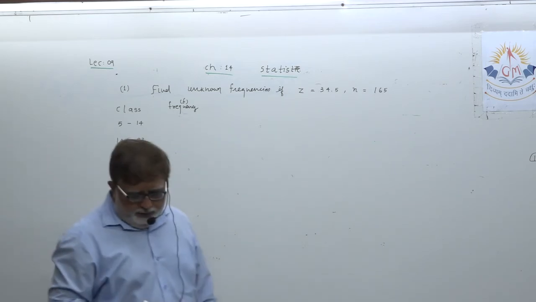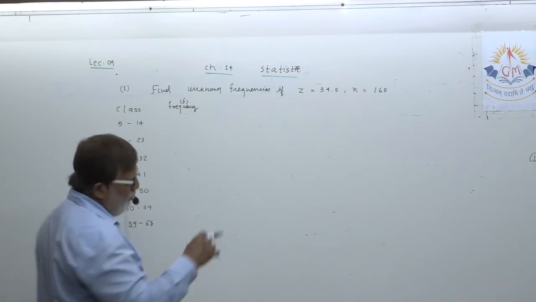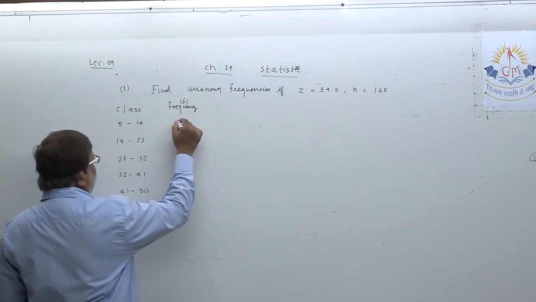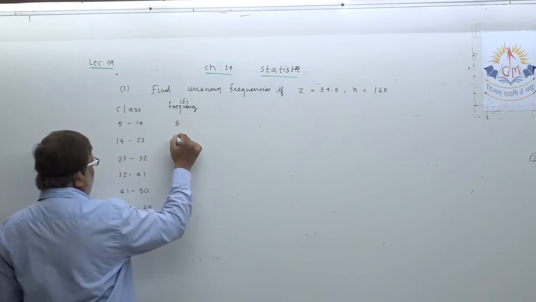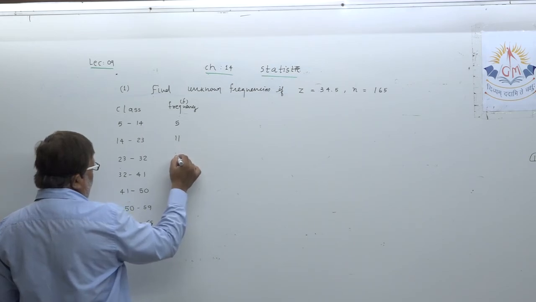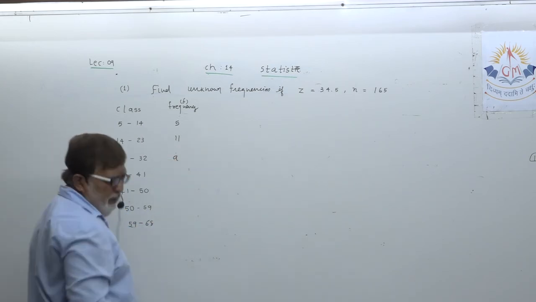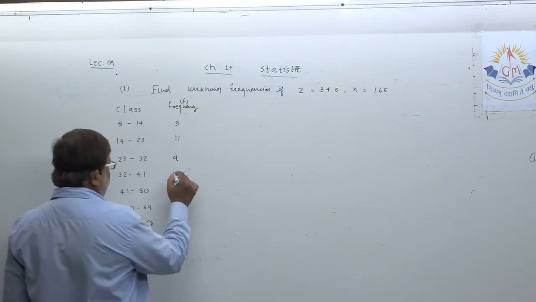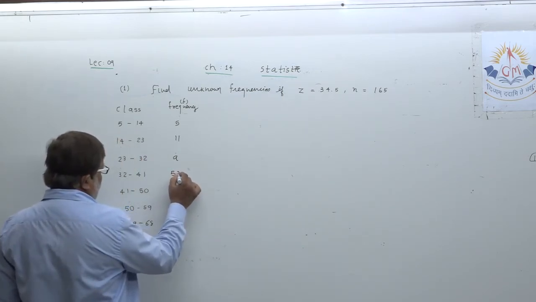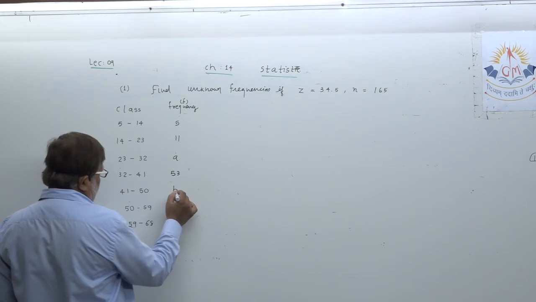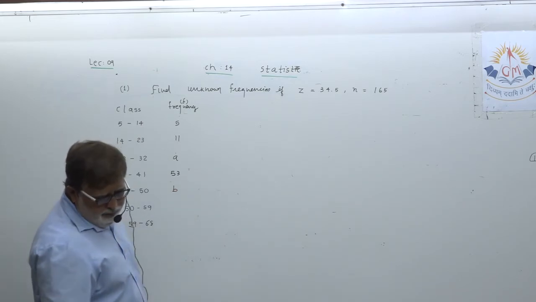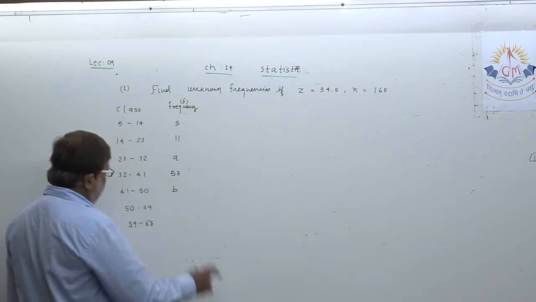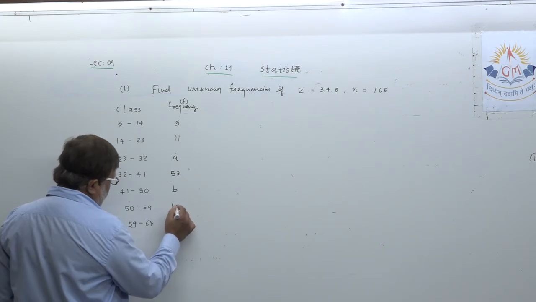Frequencies, please mention 5, 11, then unknown frequency A, then 53, then B, then given 16 and 10.